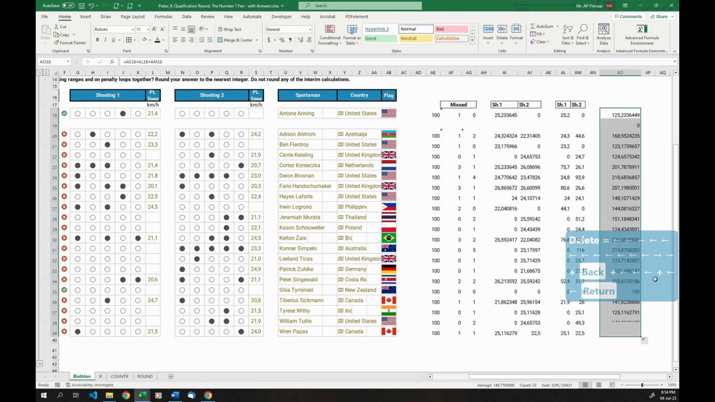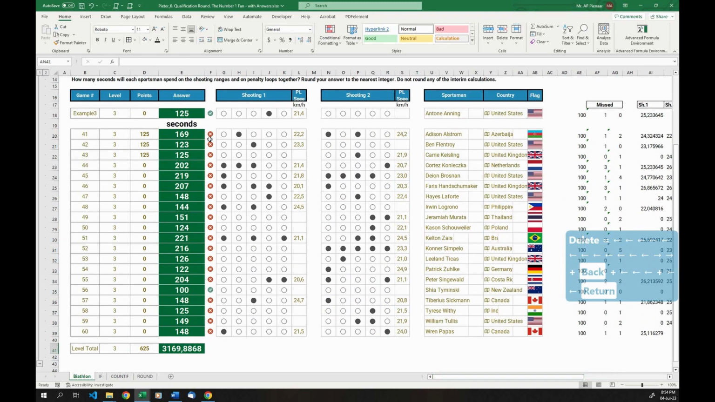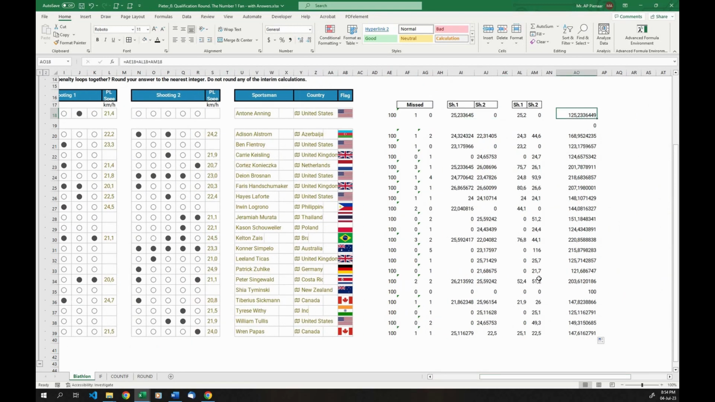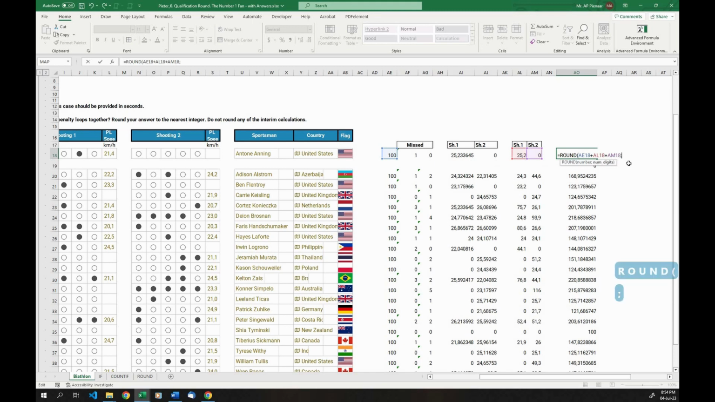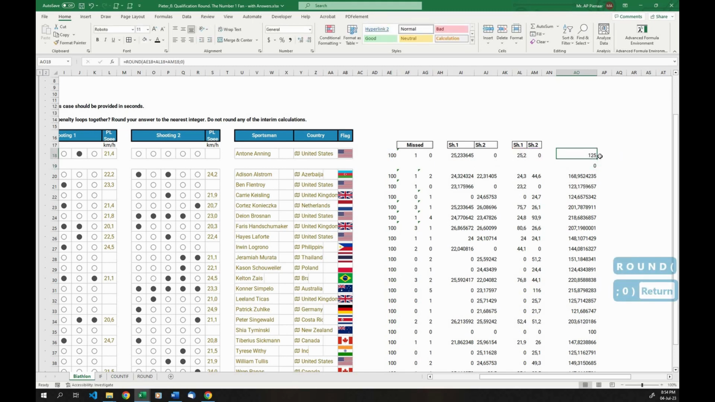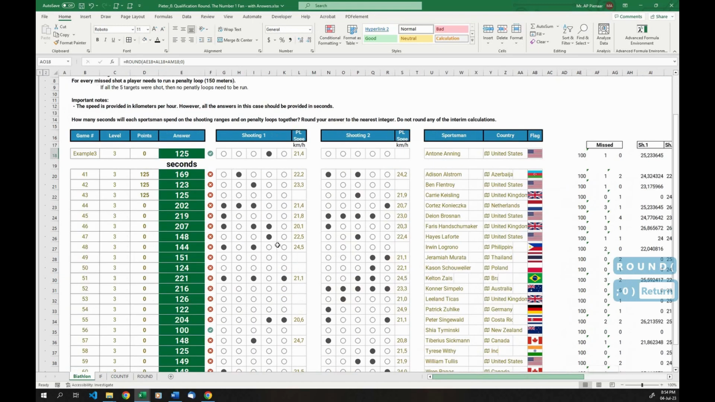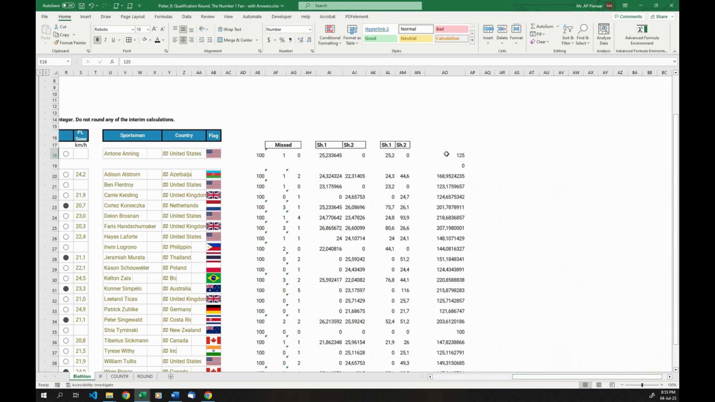Okay, but there's our final answers, and we see we have a bunch of errors down here. Even though that says 125 and that says 125, remember, they said round your answer to the nearest integer. So we're going to take this answer, wrap it in a round function, round it to 0, and then we get 125. It does say 125 over there, so we know we did everything correctly.